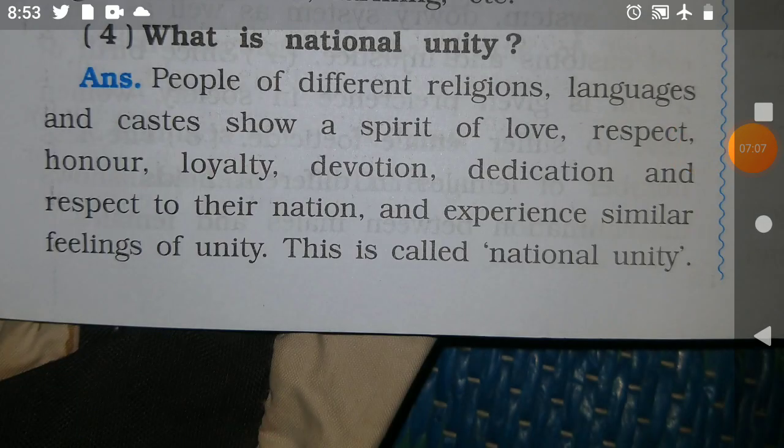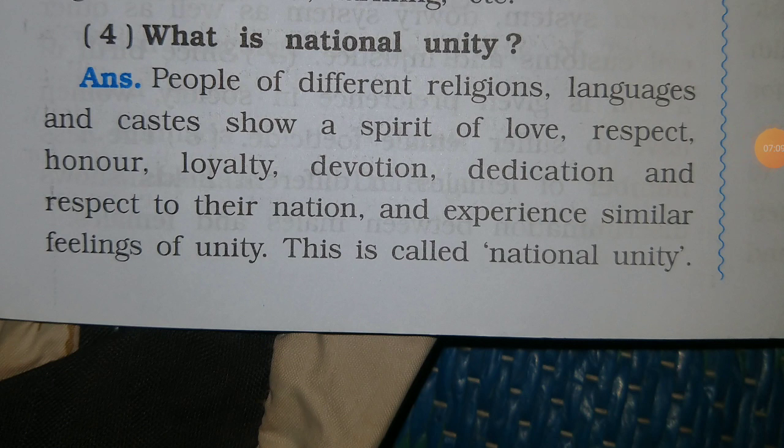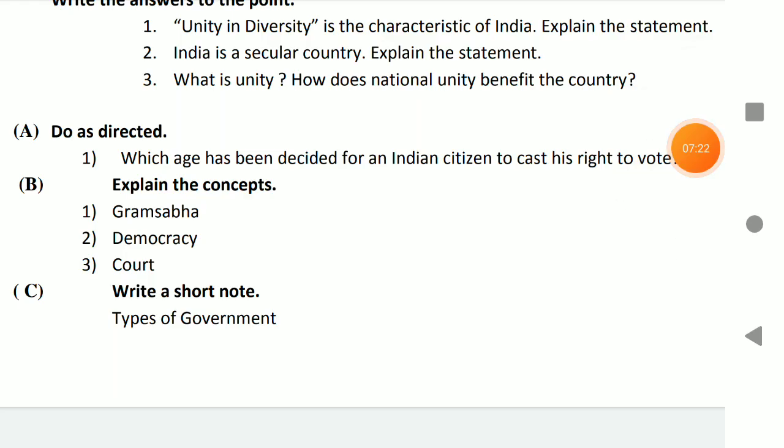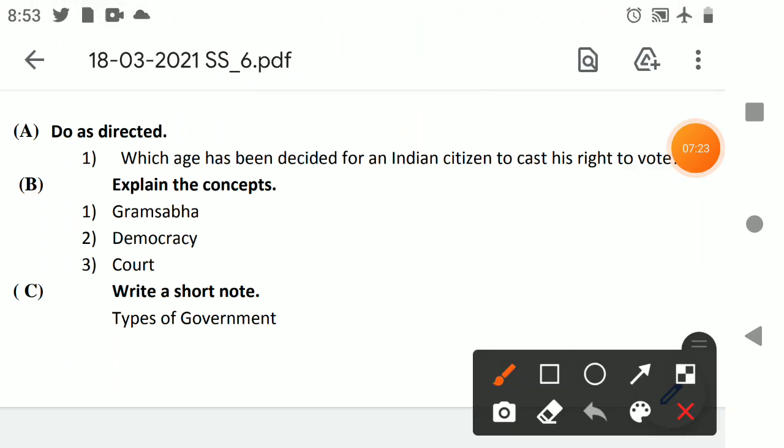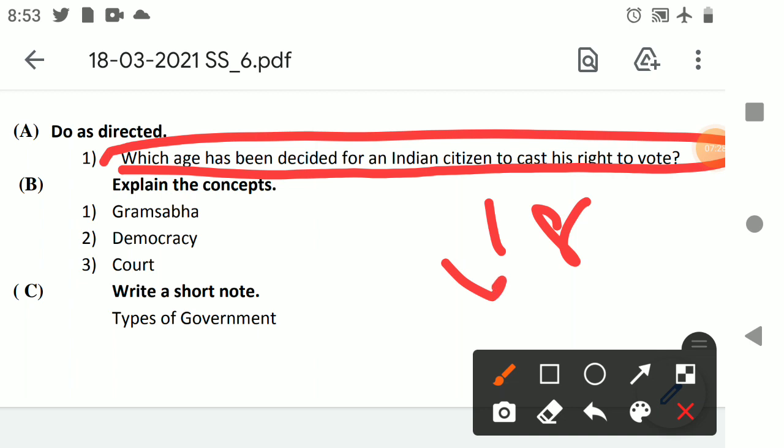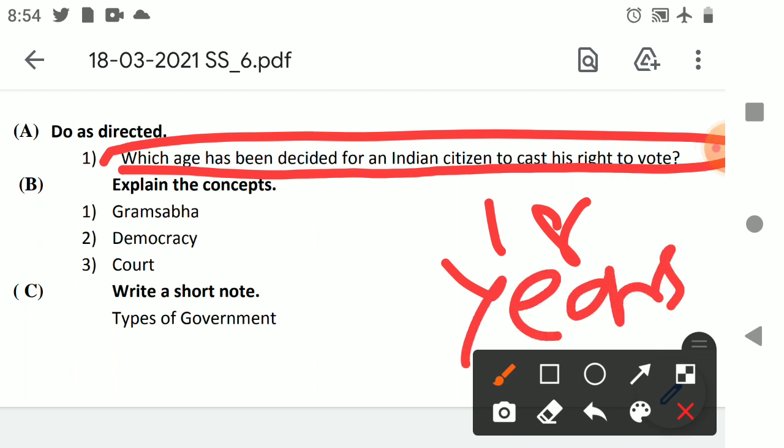What is national unity? People of different religions, languages, and castes show a spirit of love, respect, honor, loyalty, devotion, and dedication to their nation, and experience similar feelings of unity. This is called national unity. We'll go to the next answer. Here is the answer to the question: at which age is an Indian citizen decided to cast a vote? The answer is 18 years.